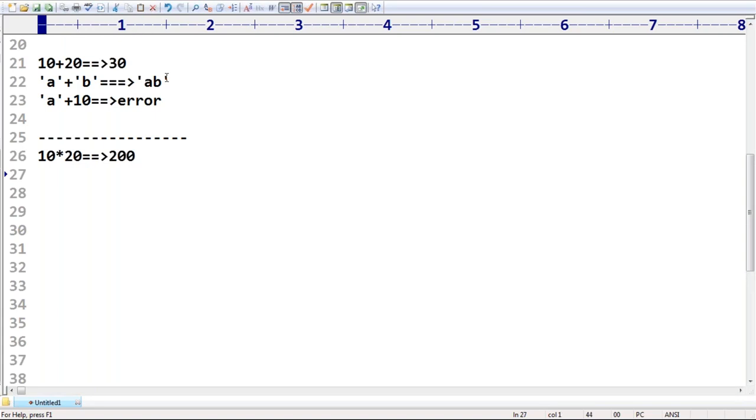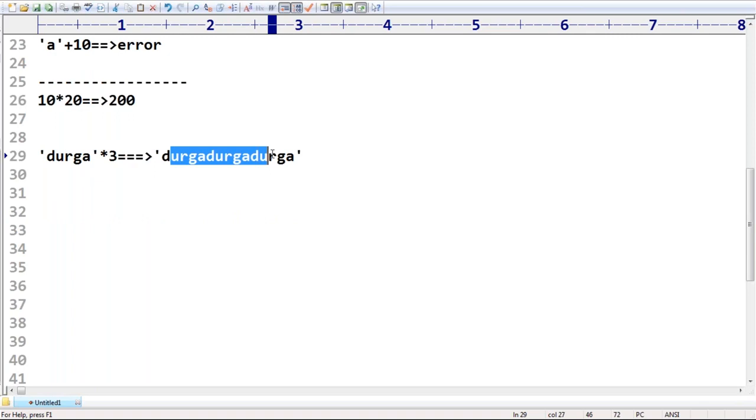So we can apply the star operator for two numbers. But if you want, you can apply it for a string also. If you apply it for a string, it is considered the string repetition operator. So multiplication operator or repetition operator. 'Durga' into 3, what output do you get by default? 'Durga' is printed 3 times. But if you want to apply star for a string, compulsorily